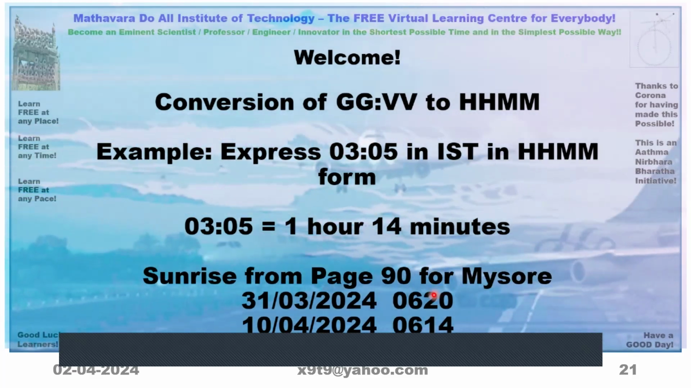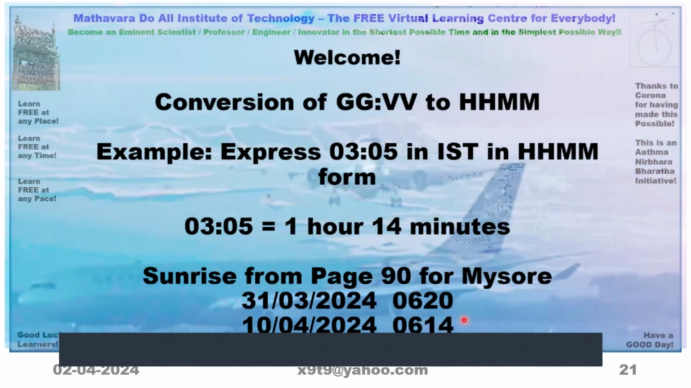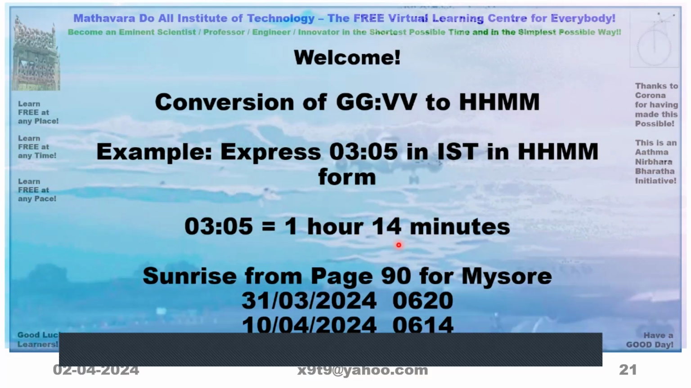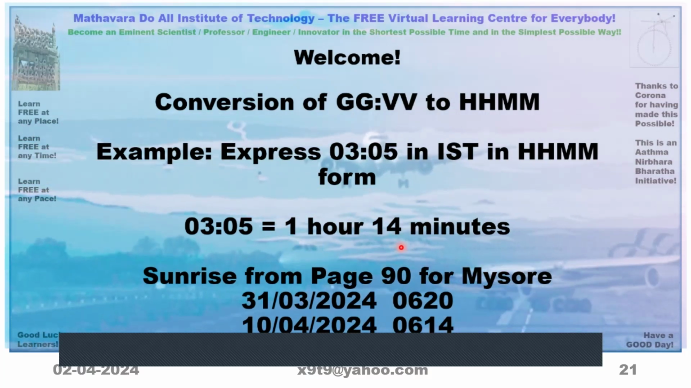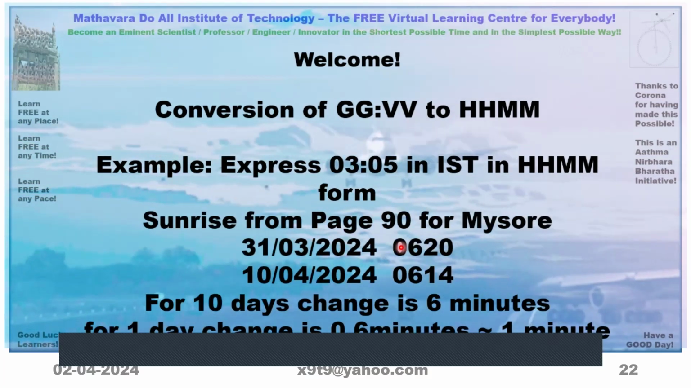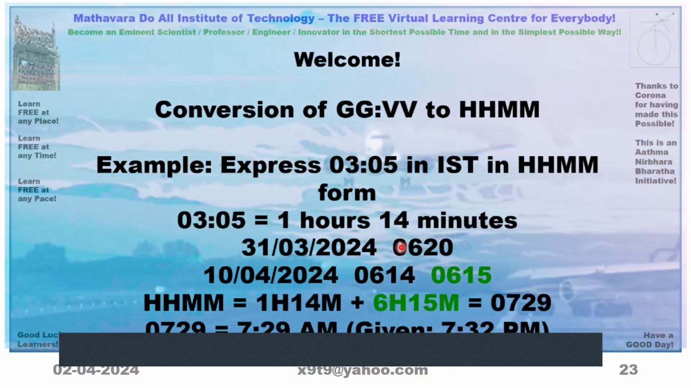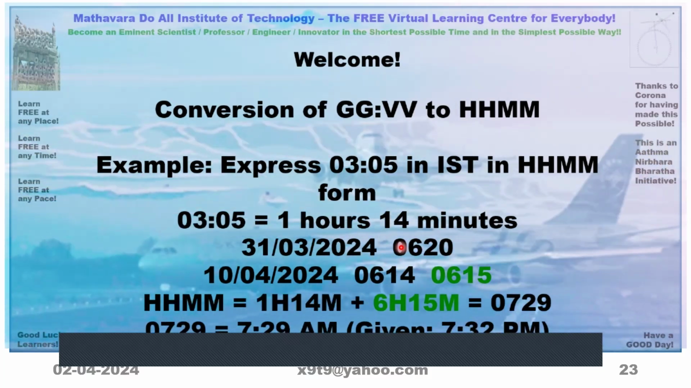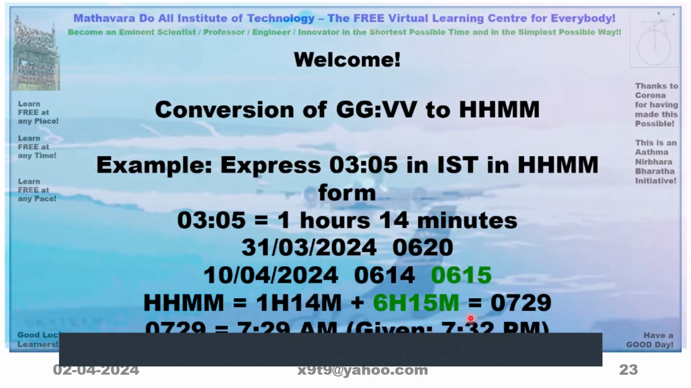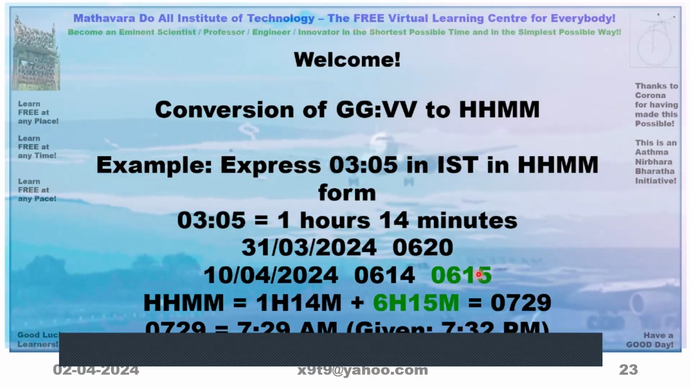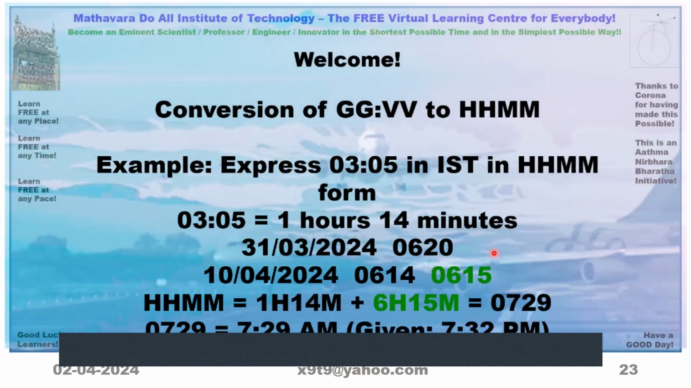So page 90, if you take, this is the same problem, so 6:15 only is there. So we will add 6:15 here. It will become 7:29. He has given 7:32. That 3-minute difference is there. It is based on his method of calculation and rounding of the figures.